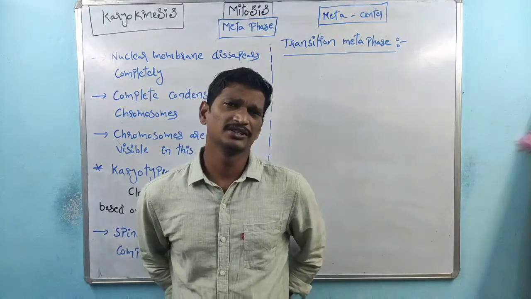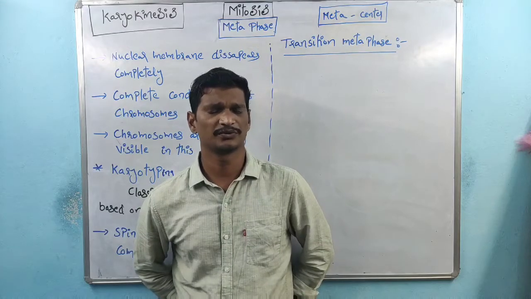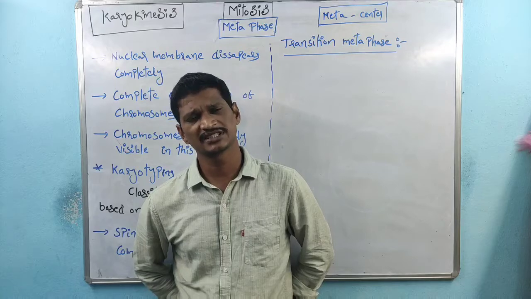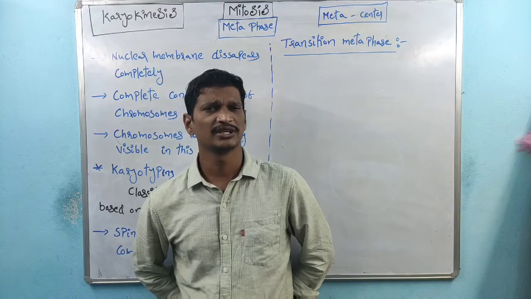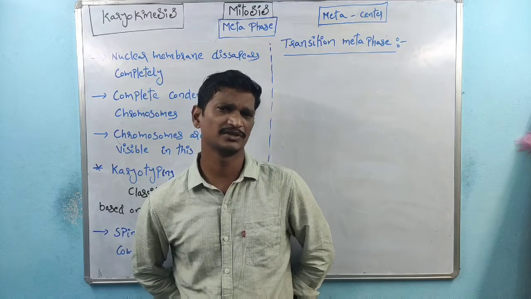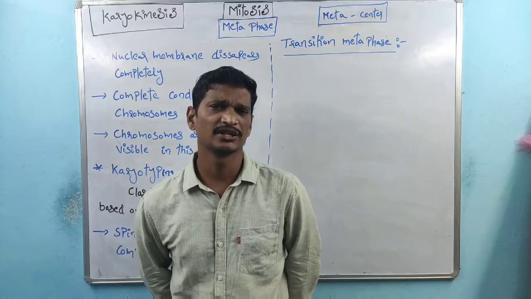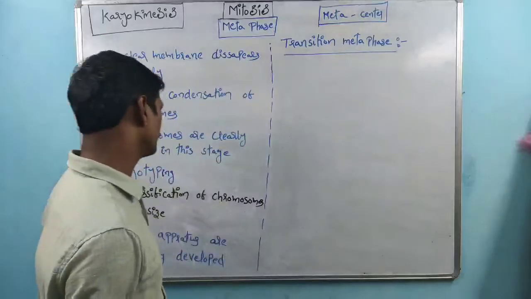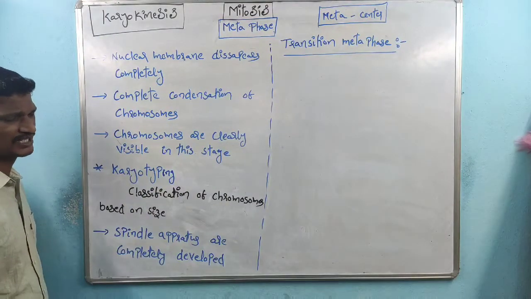All of you remember, within metaphase all chromosomes are clearly visible. If the chromosomes are clearly visible, they are classified based on the size. So the classification of chromosomes based on the size is done in which phase? Metaphase. This process is called karyotyping.